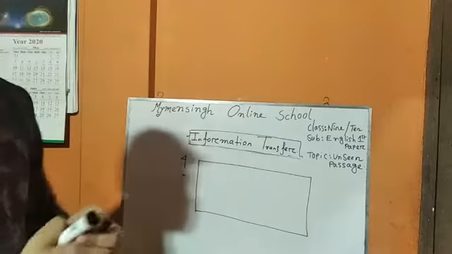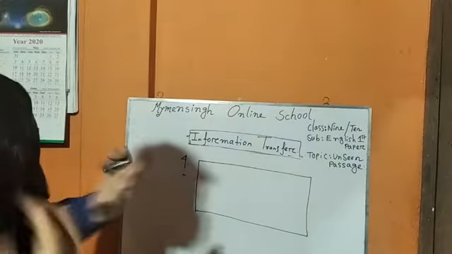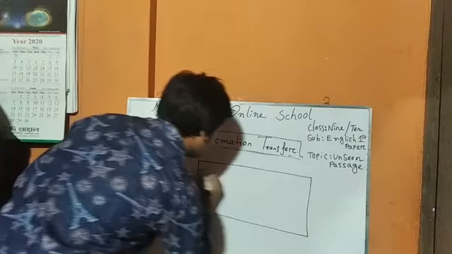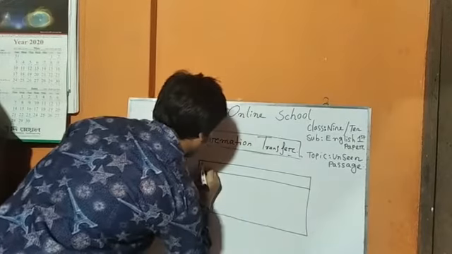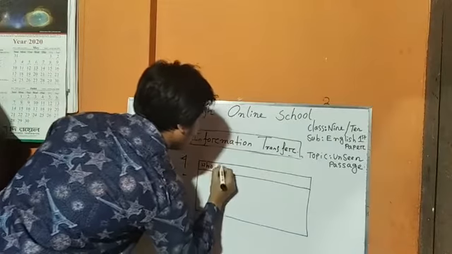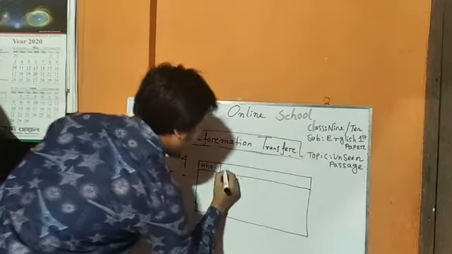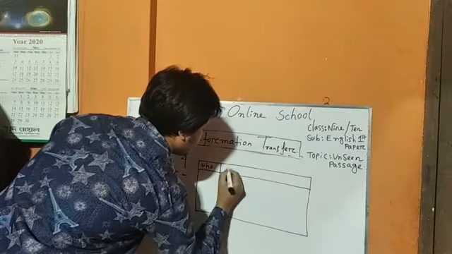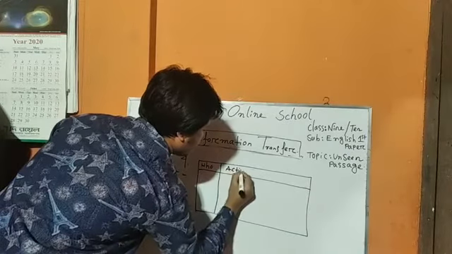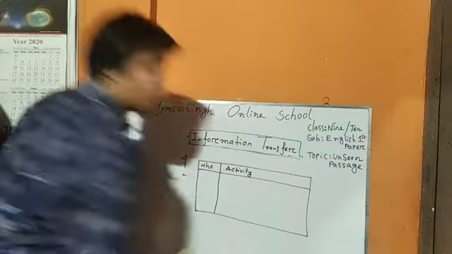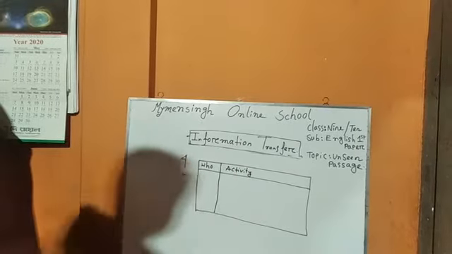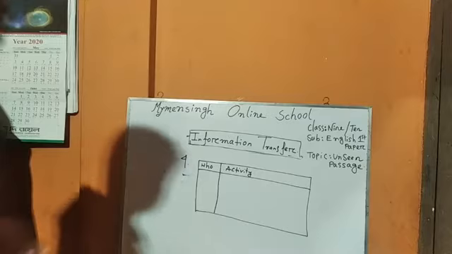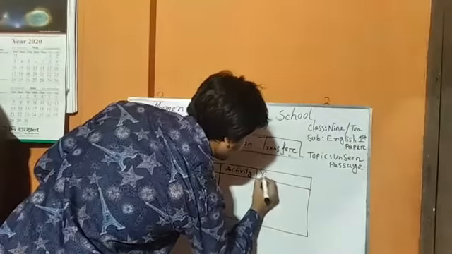In that box you will find some clues like who, at first, and then you may find activity, and after that you may find year, and after that you may find contribution.